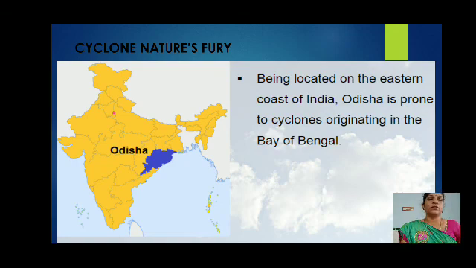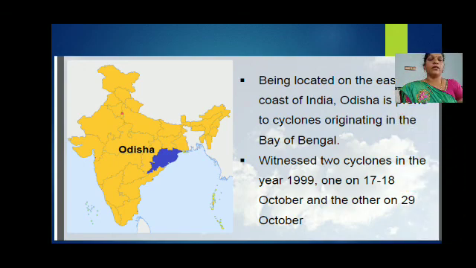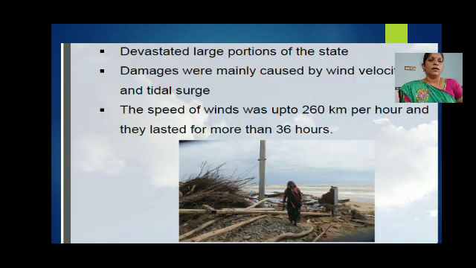Being located on the eastern coast of India, Odisha is prone to cyclones originating in the Bay of Bengal. It witnessed 2 cyclones in the same year, 1999, one on 17 to 18 October and another on 29th October, in the same month. Then what damage did it cause to that area? It devastated large portions of the state.